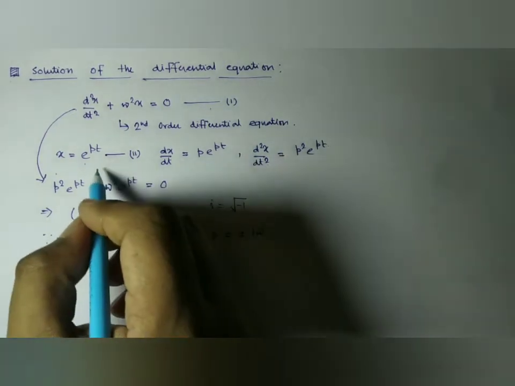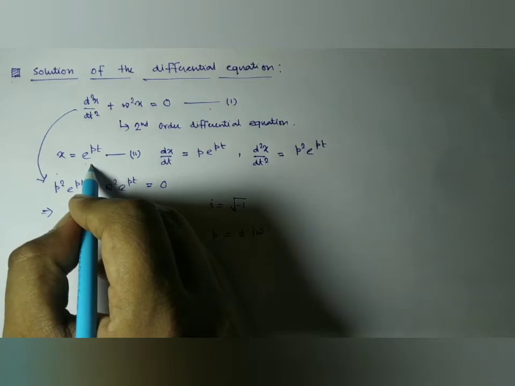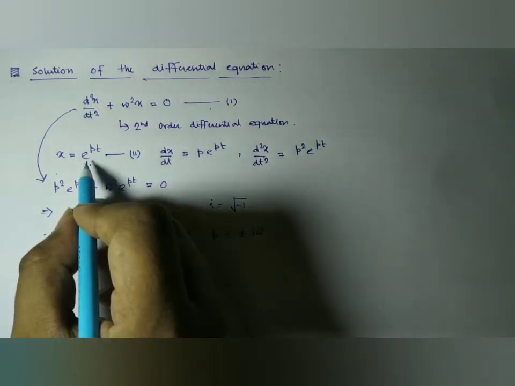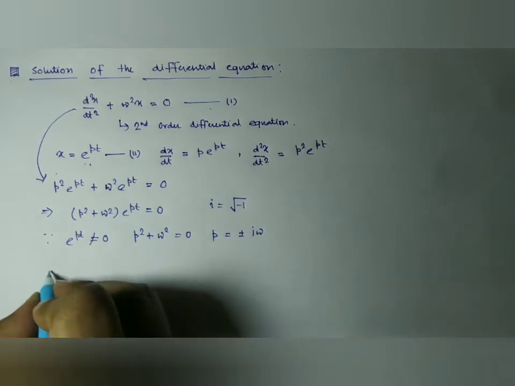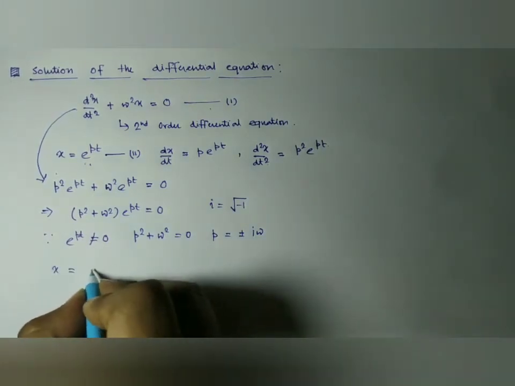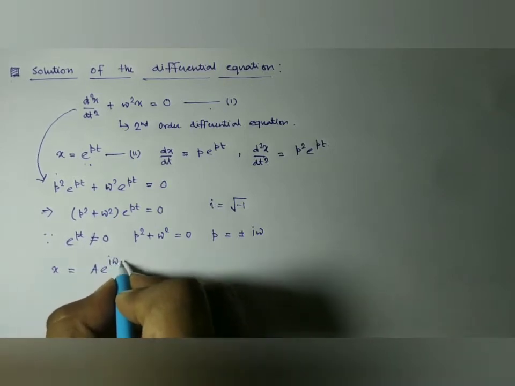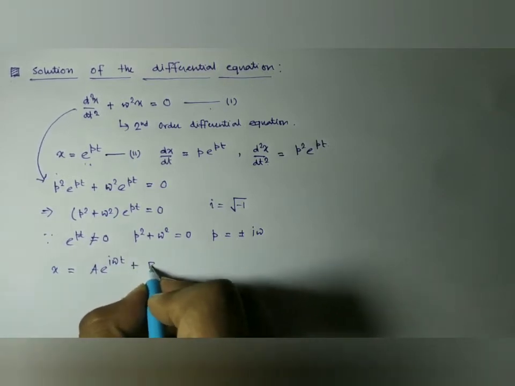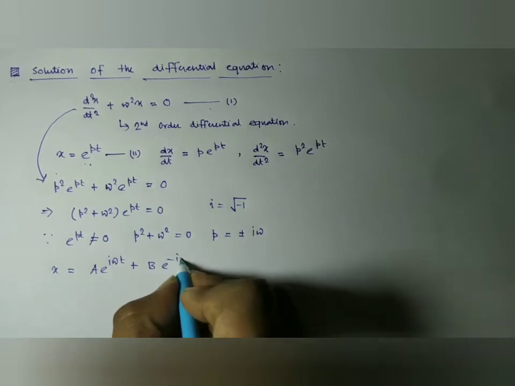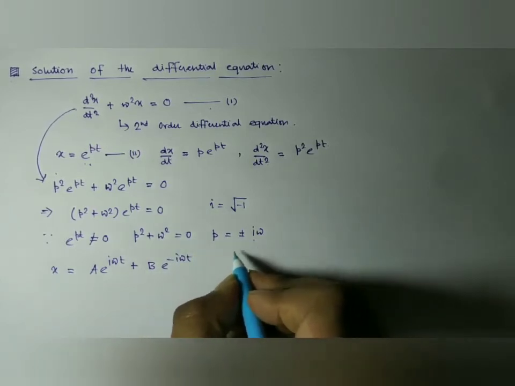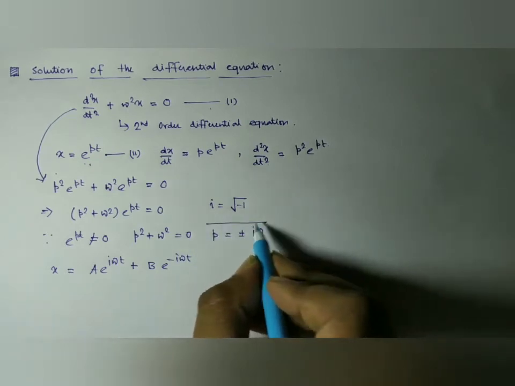So now putting all this value here, we have x equal to a e to the power ipt. So x is a e to the power i omega t plus b e to the power minus i omega t, as there are two roots, one is plus i omega, another one is minus i omega.